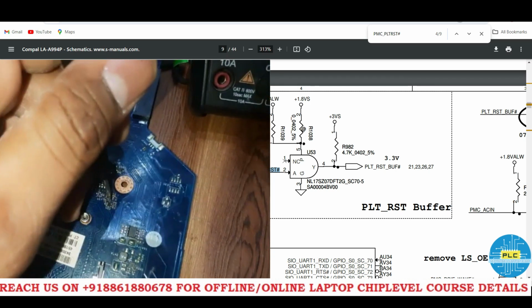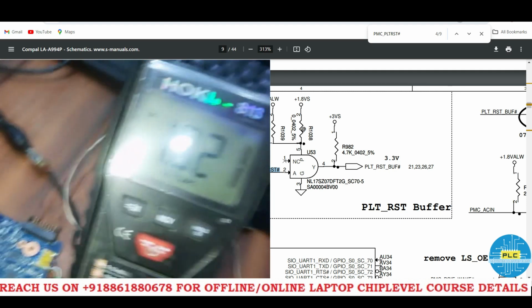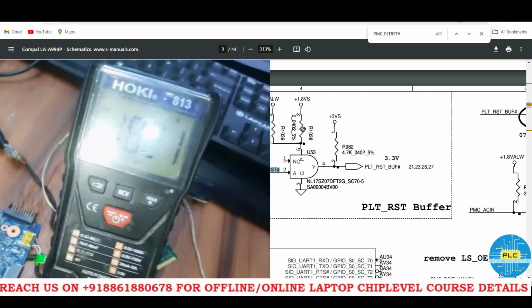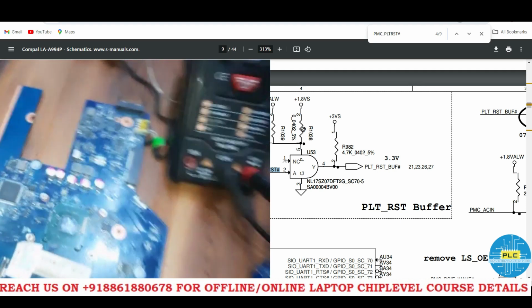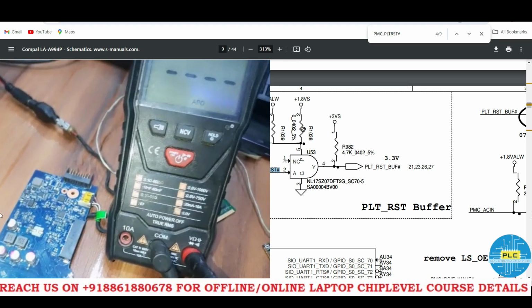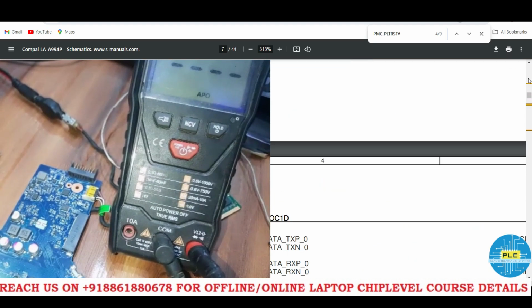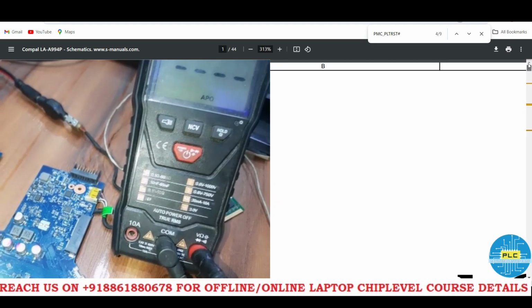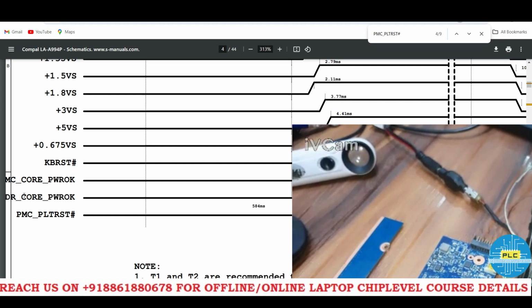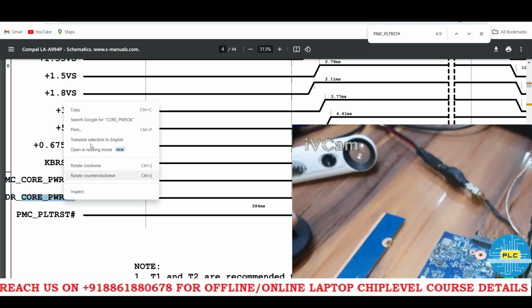Pin number 5, 1.8. It's generating PLT or ST. We are getting it. What voltage will we check then? Okay, shall we check the reference voltage? That also I will check, just a minute. First one, core DDR core power, okay, that also we will check, one by one.